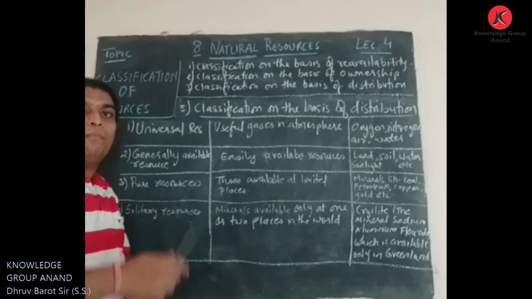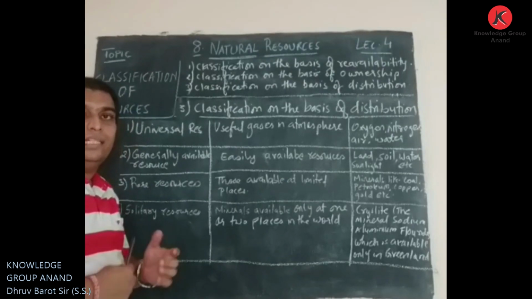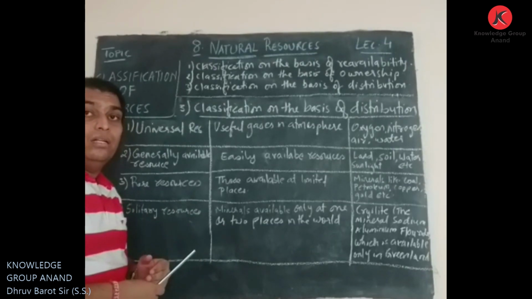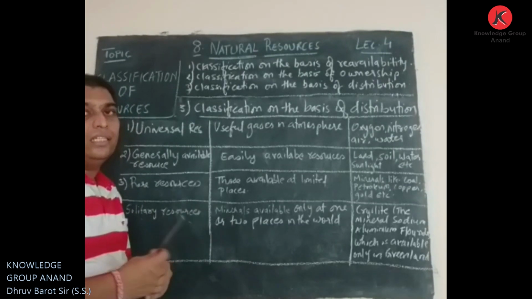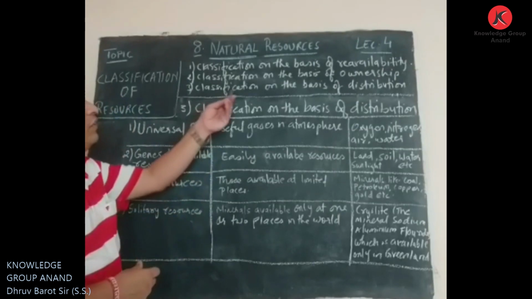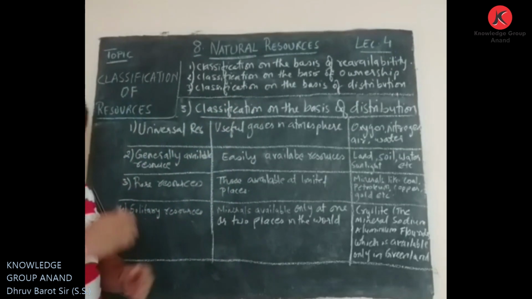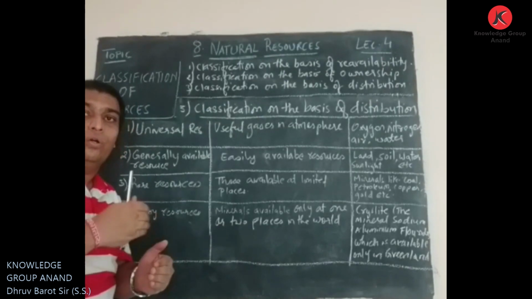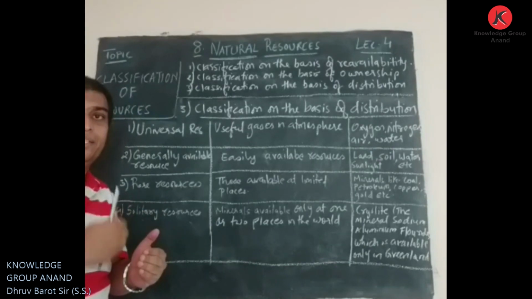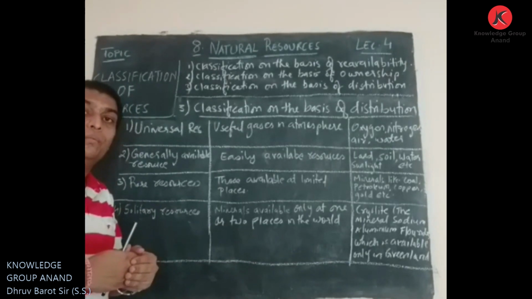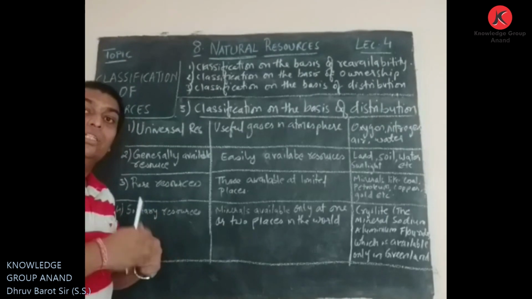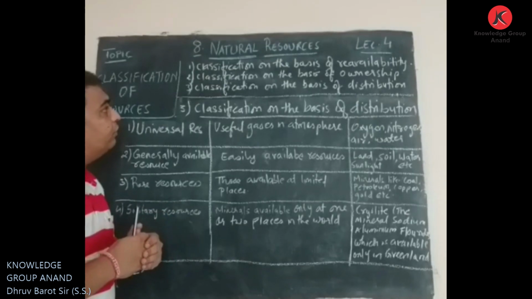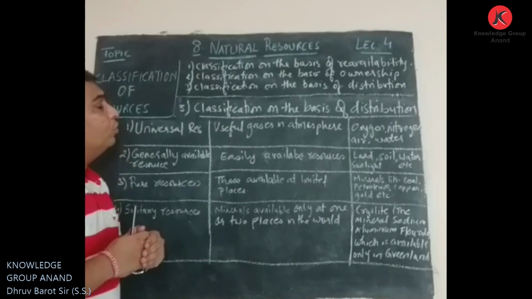A resource that is obtained again when it is utilized is a renewable resource, and a resource that is not available once it is utilized, that gets destroyed, is a non-renewable resource. Then the classification on the basis of ownership, with three types: we saw the global resources, the national resources, and the resource that is used for common purpose. So all three classifications on the basis of ownership.